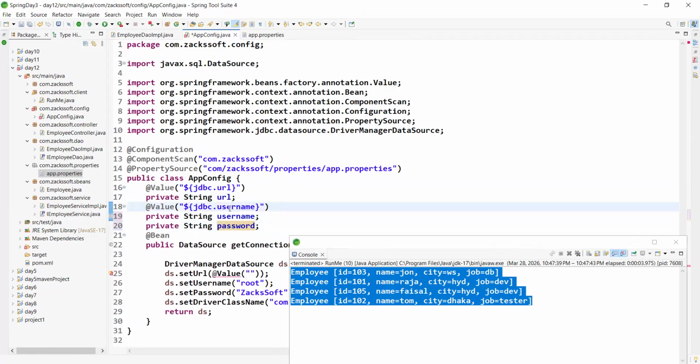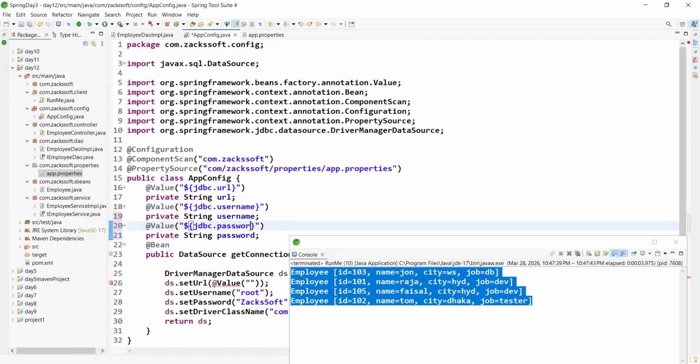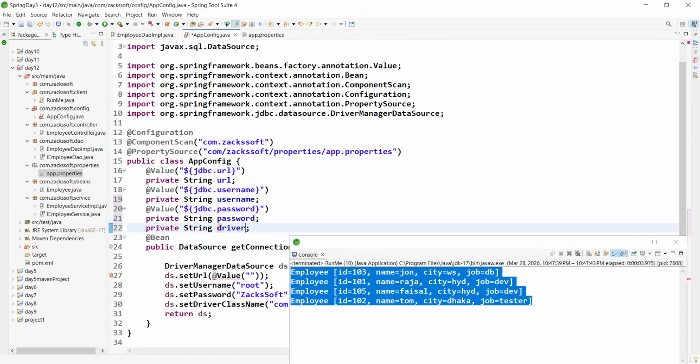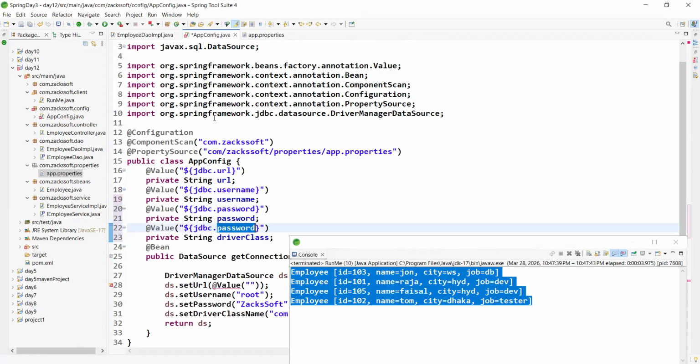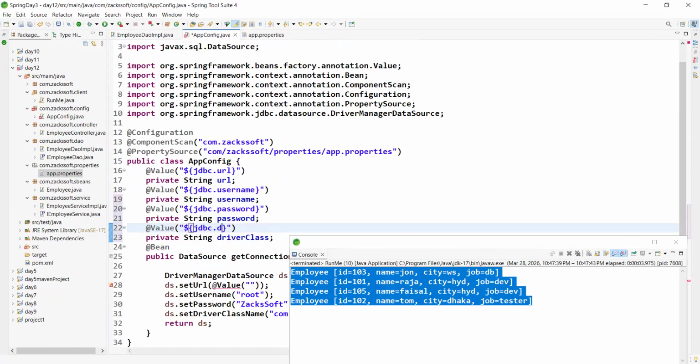Okay, boss, any confusion? Another thing is the driver class, which is the JDBC driver. If you have any kind of question, please tell me.